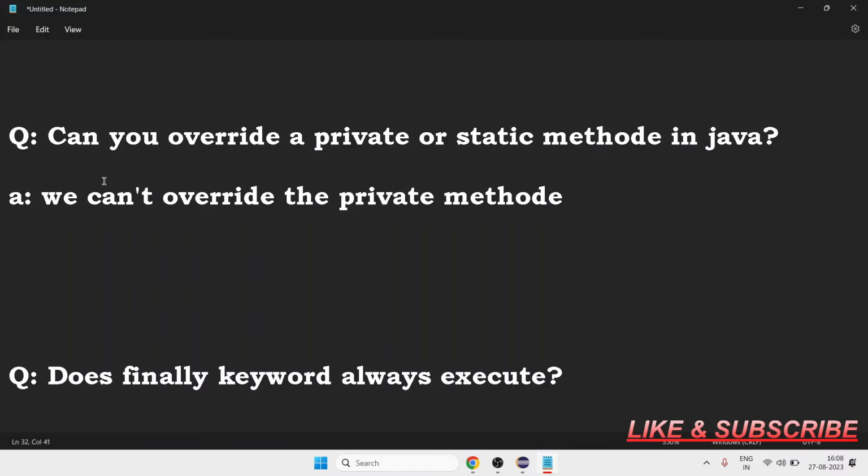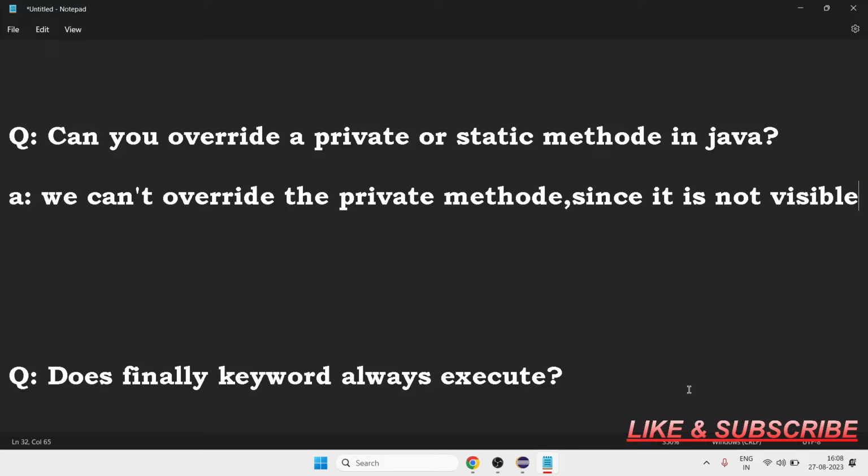Okay, we cannot override the private method, since the reason is obvious: it is not visible. So how can we override it? See, suppose I have a get salary method in a parent class, that is a private method, and I want to override it in my child class.